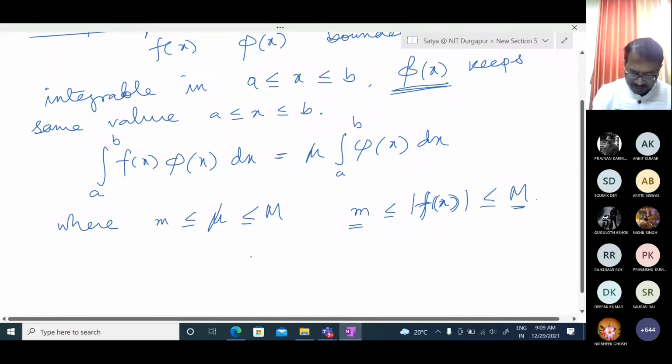And basically mu equals f of zeta, where zeta belongs to a and b.